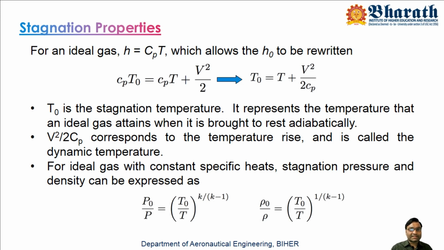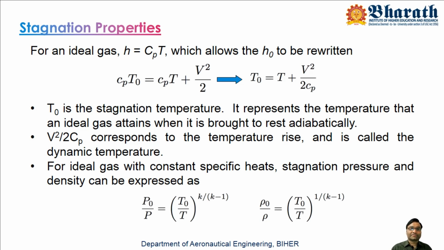Here we will consider H as H equals Cp T. Now if you write the one-dimensional energy equation taking Cp T for the stagnation region also, instead of H naught you can write Cp T naught. Cp remains the same, so you cannot write Cp naught because Cp is the same.